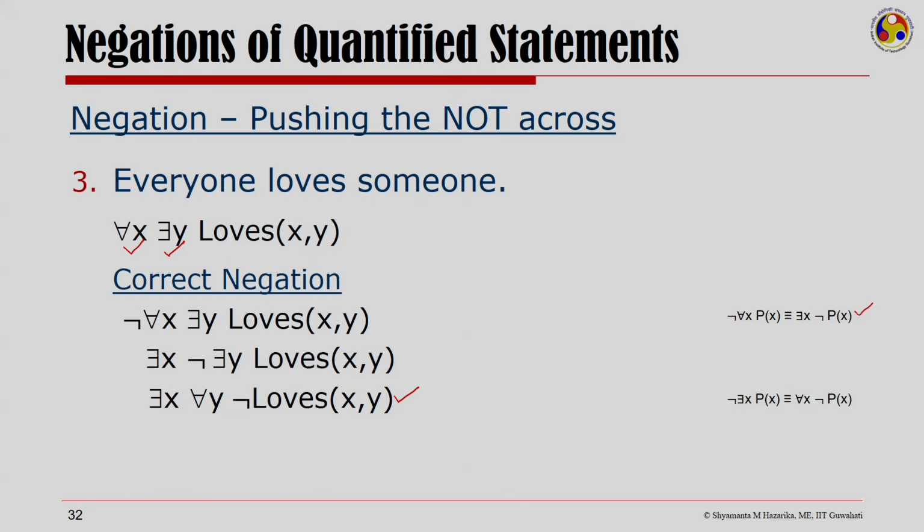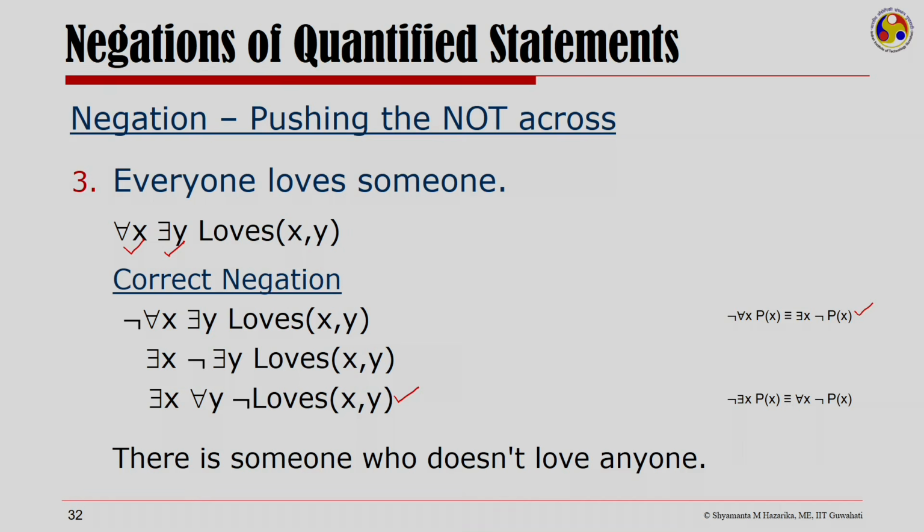So, the negation of this statement therefore would be that there is someone who does not love anyone. So, even if everyone loves someone, you want to negate, and the immediate statement that comes to my mind is everyone doesn't love someone. Actually, the correct negation is there is someone who does not love anyone.